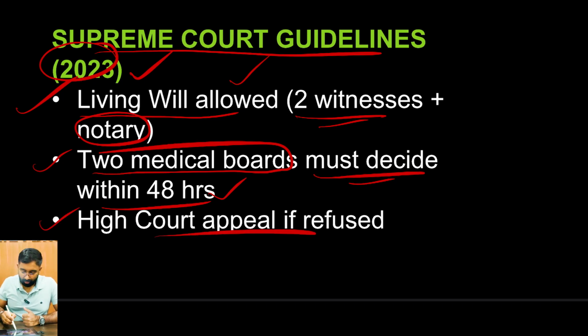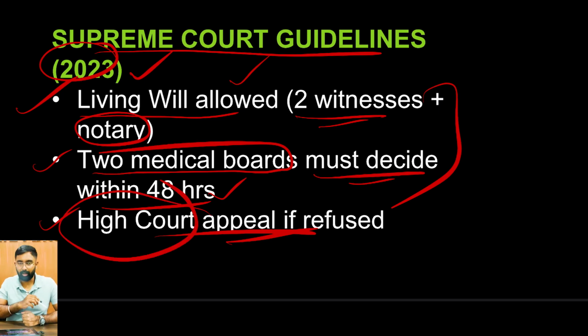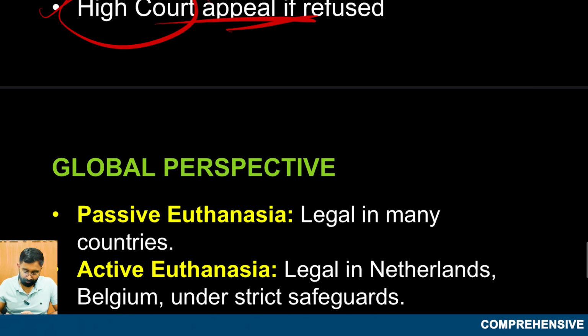And if this is refused, if the person's right to die is not guaranteed, the appeal lies with the High Court. So this is with respect to the recent Supreme Court guidelines.